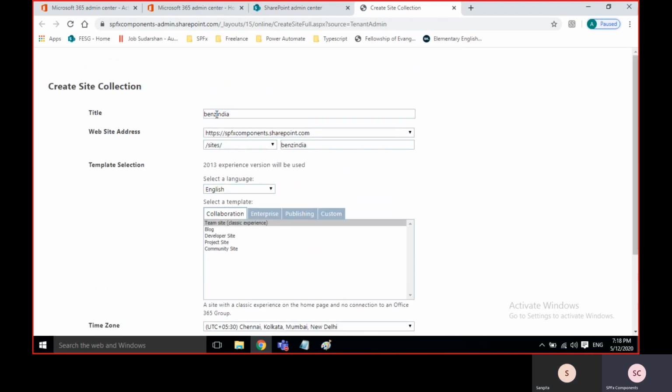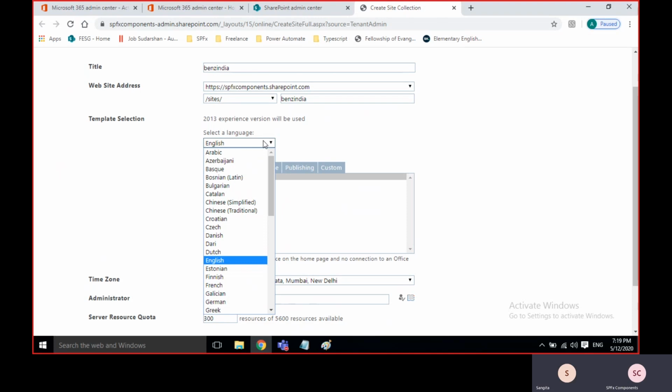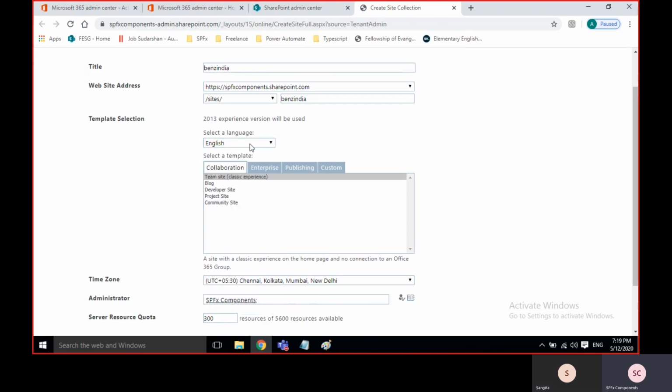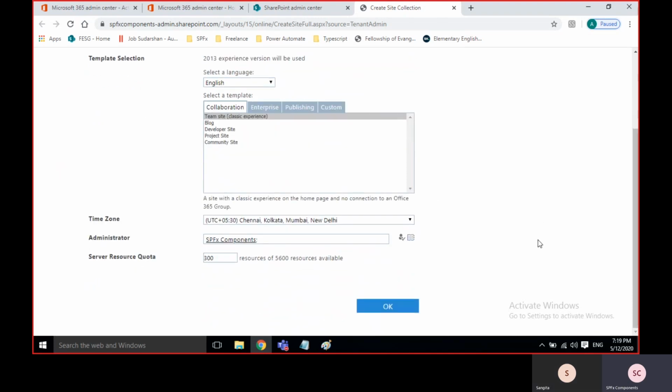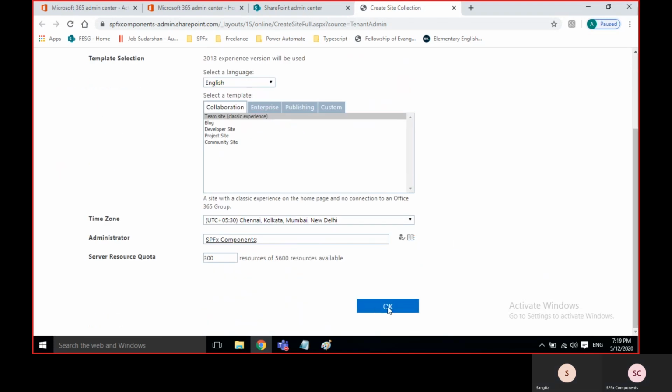So what we gave is the project title, and the URL, which we are going to use to access it. Which language? You can have 26 languages, whatever the language. Then the template, the time zones, the admin and the size quota. You are clear about it? No doubt? Just the navigation, we should know how to create it.